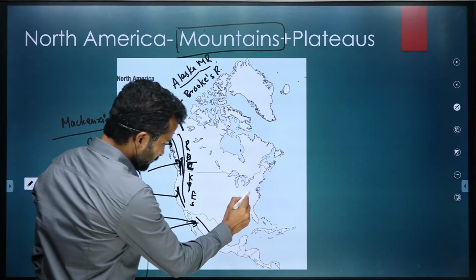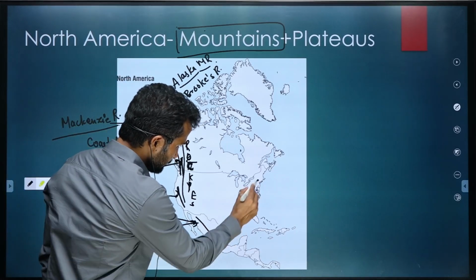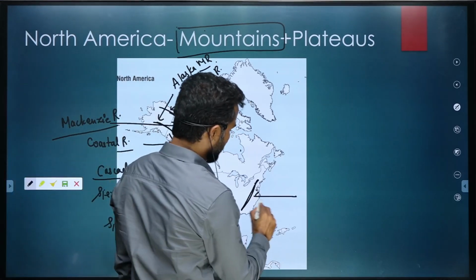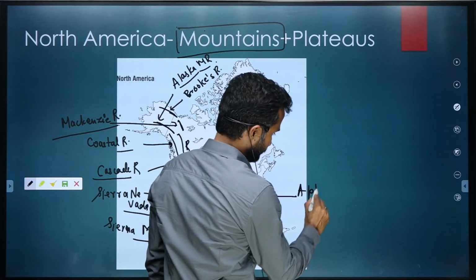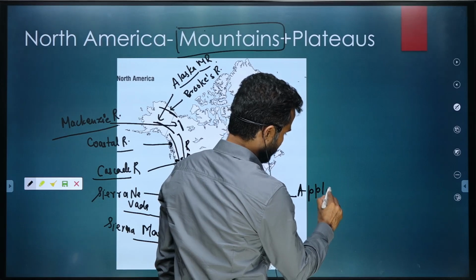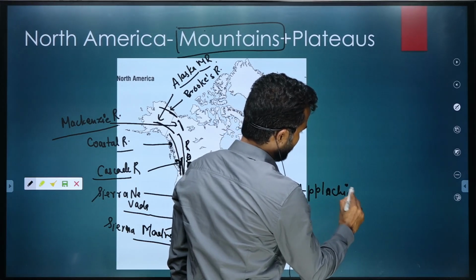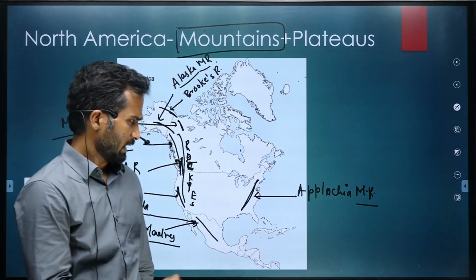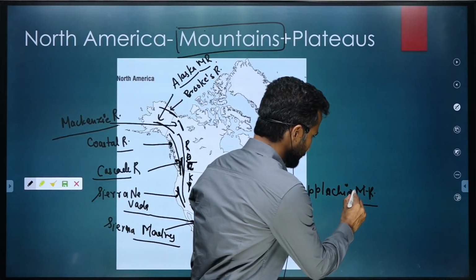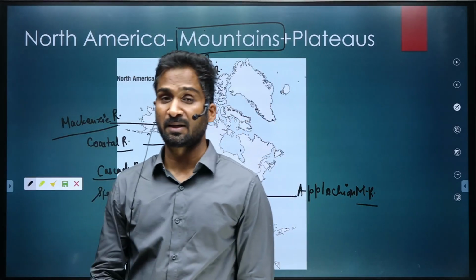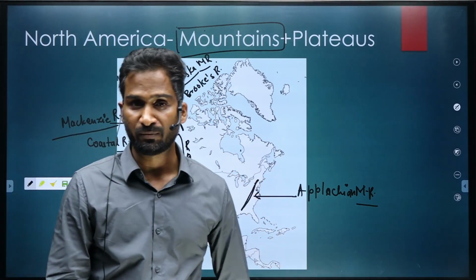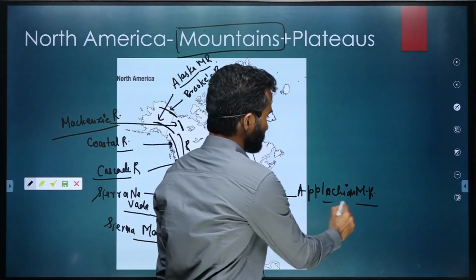There is one very important range in the eastern part of US called Appalachian Mountains. Appalachian Mountain Range. Very important. I'll tell you why it is important. Because of its reserves of coal. The best quality coal in the world is found in Appalachian Mountain Range.